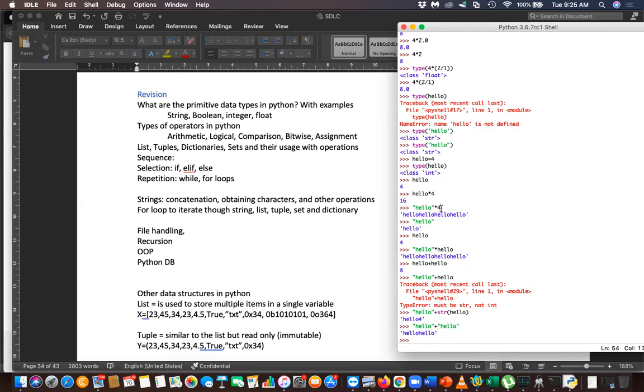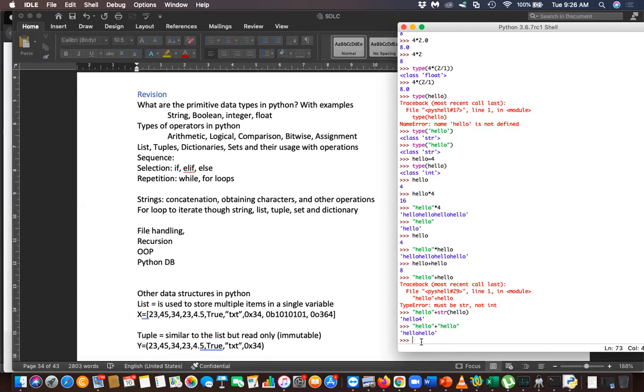Multiplication can be used to multiply strings or numbers. This is multiplication of a string. This is multiplication of a number. You got 16 here. Multiplication of a number, multiplication of a string. This hello, even you confuse, this hello is a variable. This variable holds an integer value.